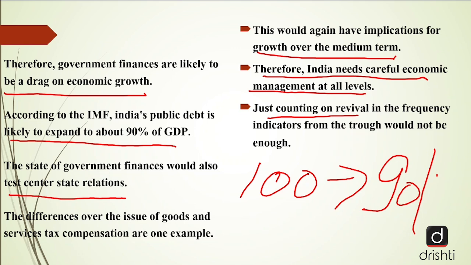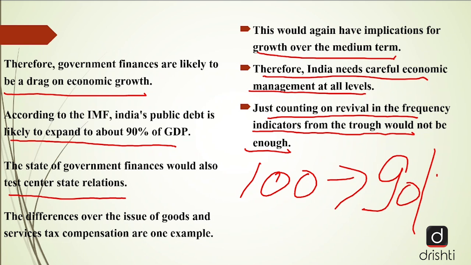Just counting on revival in the high-frequency indicators from the trough would not be enough. See, whatever figures have been presented or proposed for the next year, they are just figures. They are not reality. We have to understand that they are just numbers. They are not the real situation.